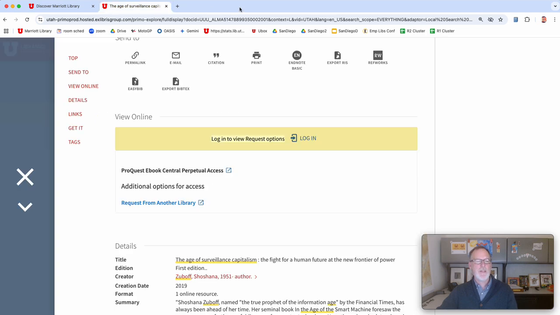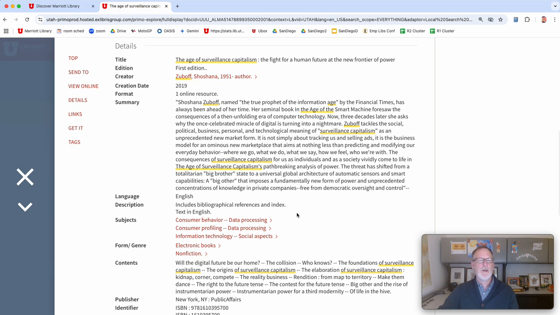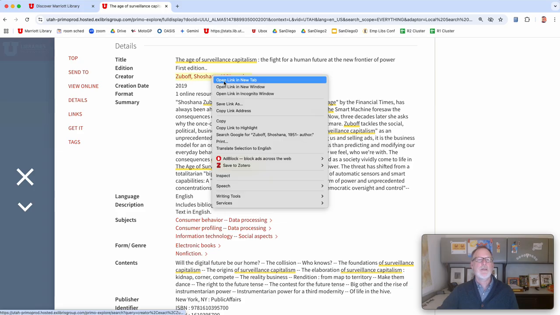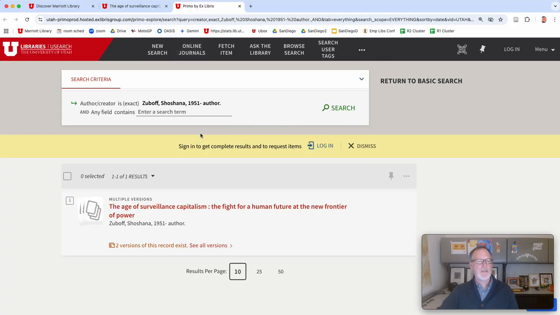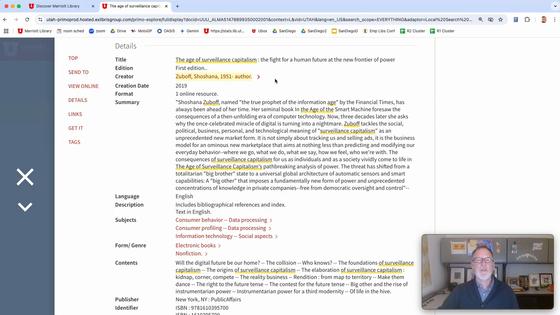But how do we find other stuff like this? Well, first of all, I'm going to right click on this. And so you can see everything that this author has written, just that one thing that we have. You can go to Amazon and see what other ones. But you can also see Smart Machine, all of the aspects of surveillance capitalism, so politics, business, personal, technological. I'll show you the political in a minute.